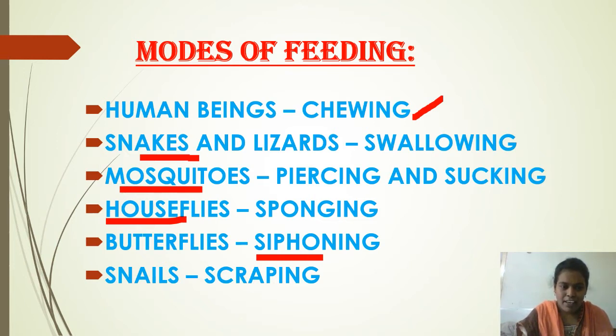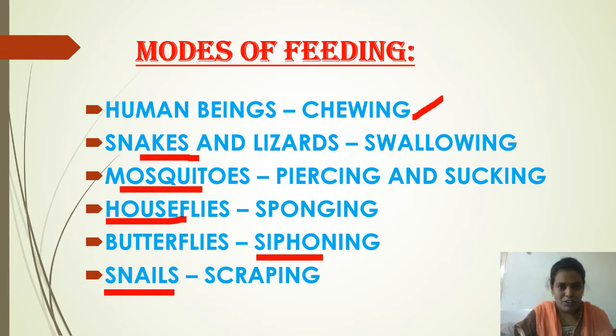In the same way, some aquatic animals like snails depend on the leaves of plants. They scrape the food material. This type of feeding is called scraping. Like that, some other aquatic animals like small fishes filter the tiny materials which float beside them. These are the different modes of feeding we observe in different types of organisms.